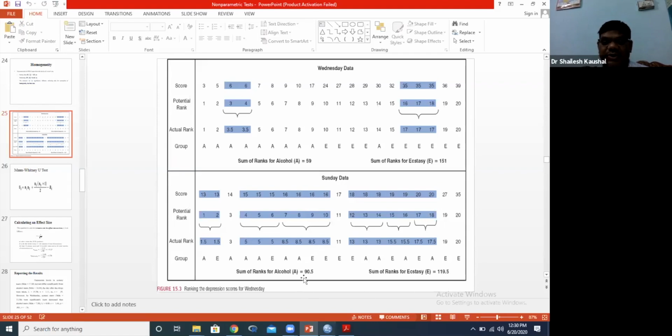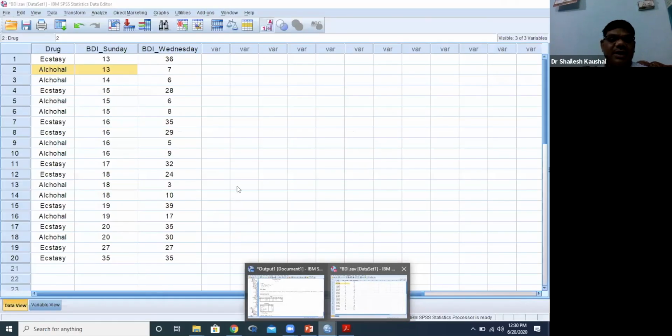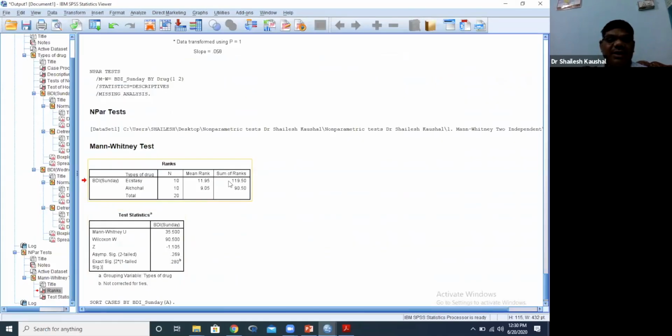Now our objective here is whether the mean rank is significantly different or not. This is the mean rank. We divide the sum of rank by 10 because there are 10 people. So the mean rank is 11.95, and for alcohol 90 divided by 10.